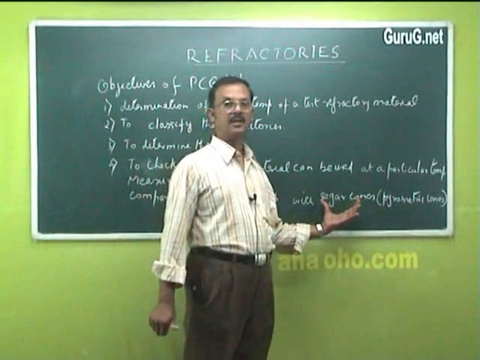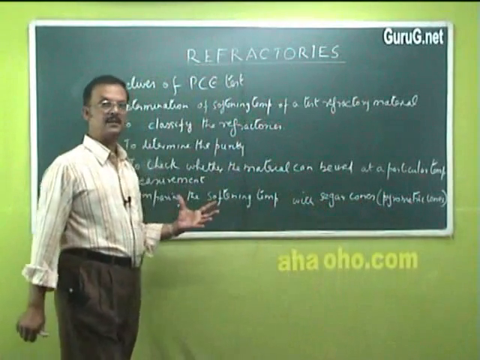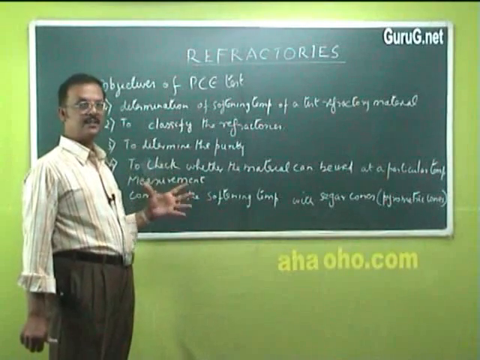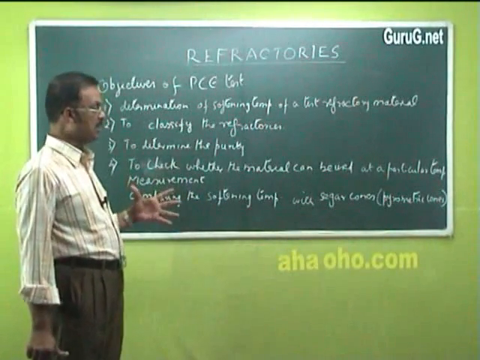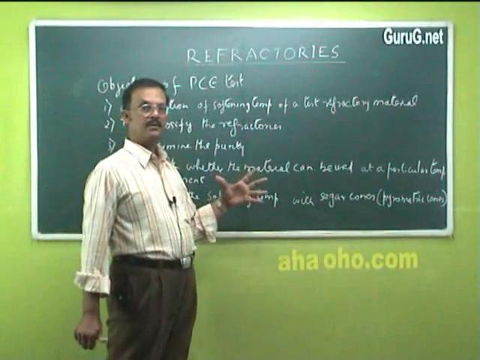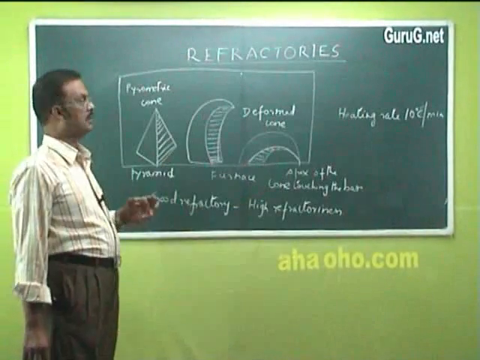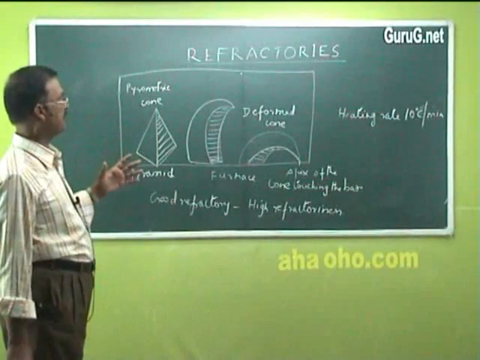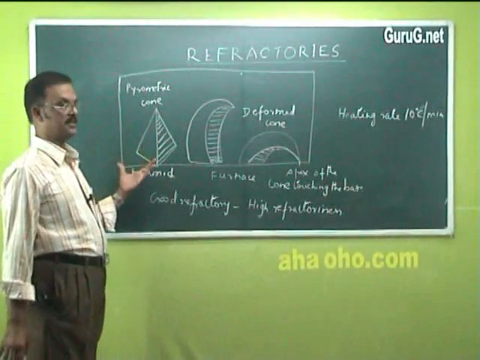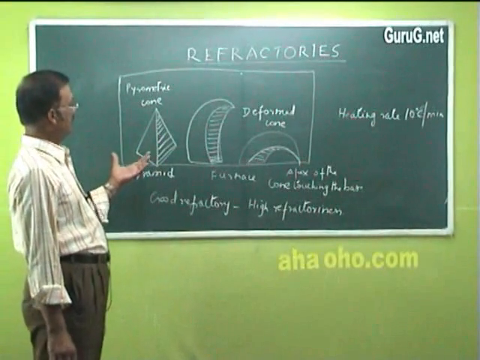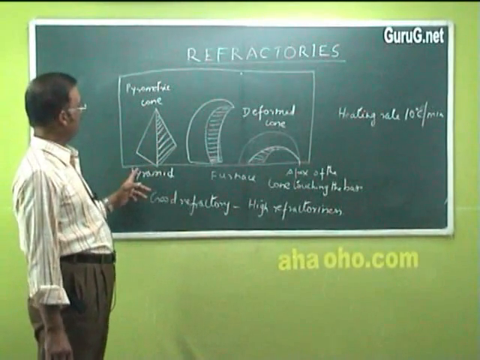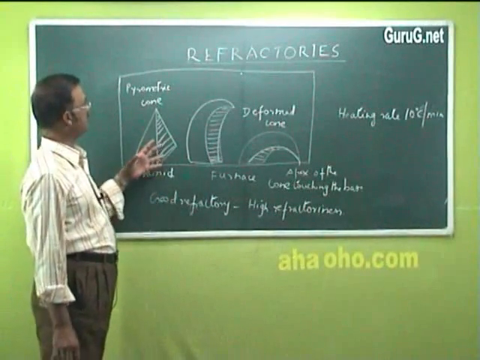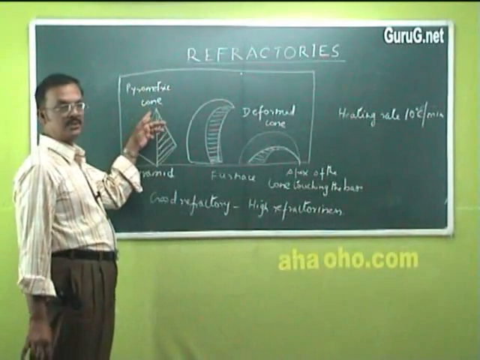These cones have softening temperatures which are already known. They have a standard composition and also well-known softening temperature. The PCE values are determined by taking the refractory material and converting it into a pyramidal cone, and along with this pyrometric cone,